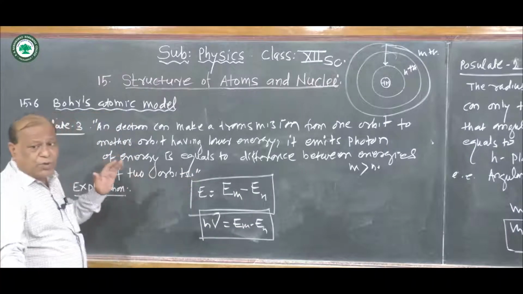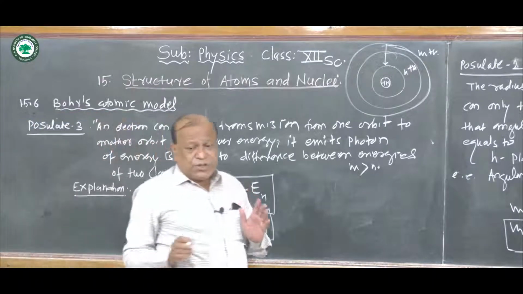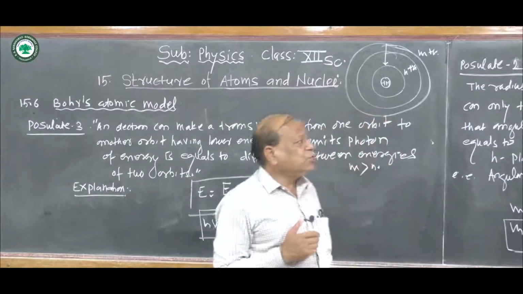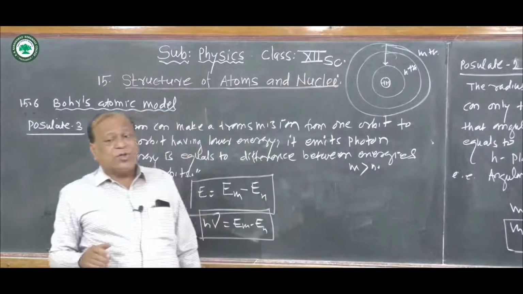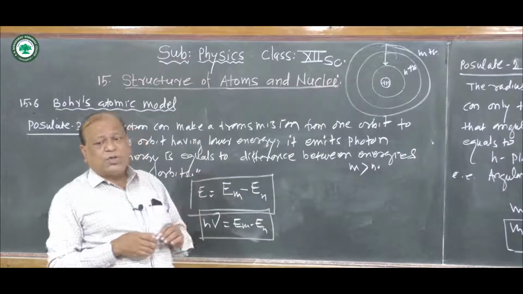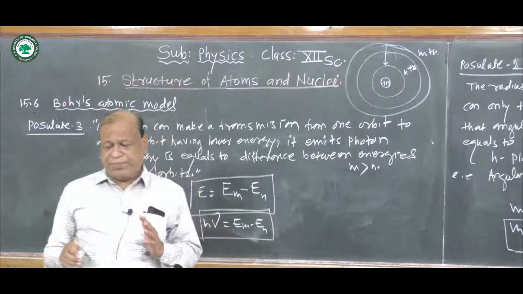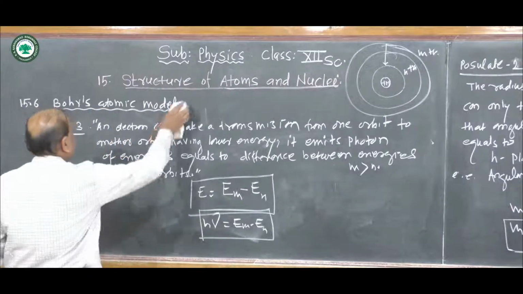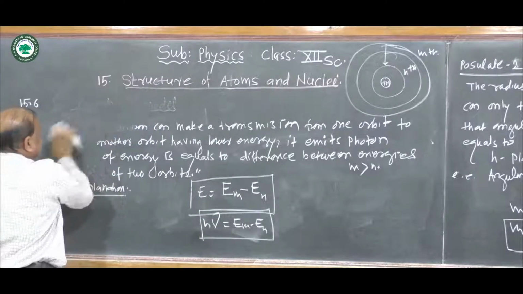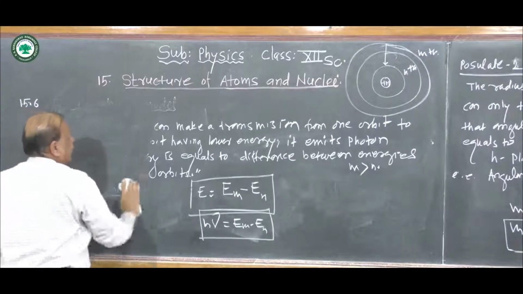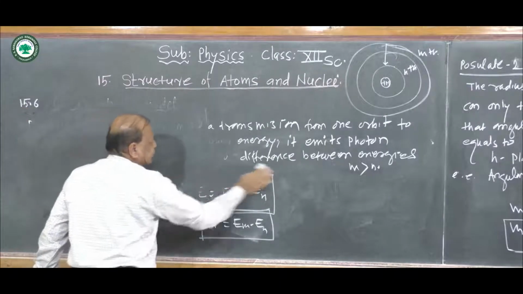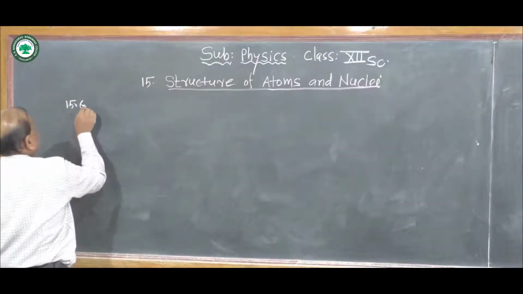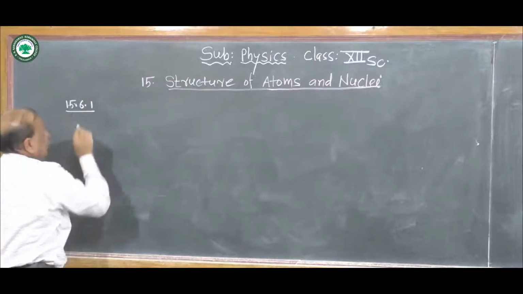In this way we studied the three postulates of Bohr's theory, which give the actual atomic model, particularly for the hydrogen atom. Now, having studied these three postulates, we get the next article, that is article number 15.61.